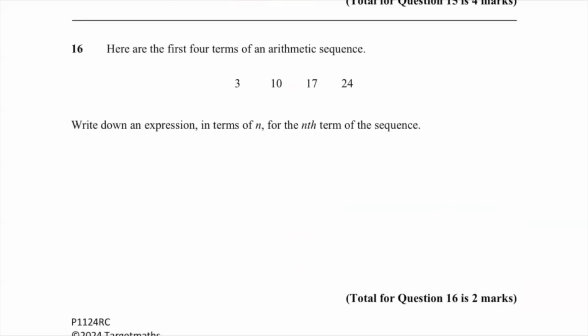Okay, we're being asked to write the nth term for the sequence. So we need to take a look at how it's going. It's going up 7. Check it's doing it each time. It is. Our gap is squashed to the letter N. So whatever our sequence is going up in, that's the number we put next to the N. And then we go in the opposite direction, which means taking 7 off. 3 take 7 is -4, and that is my nth term for the sequence.